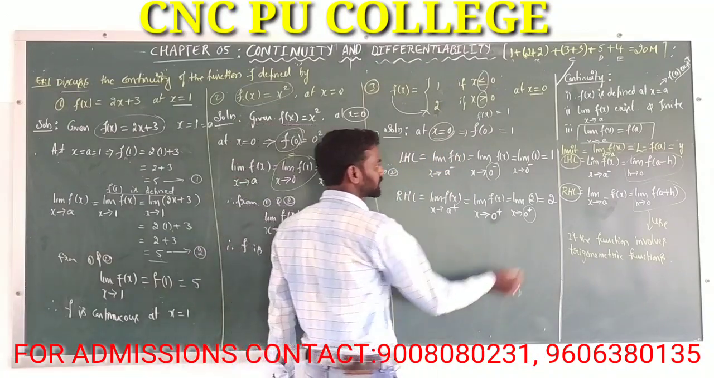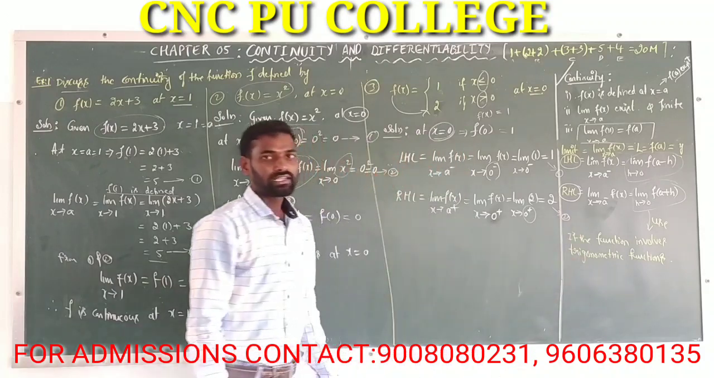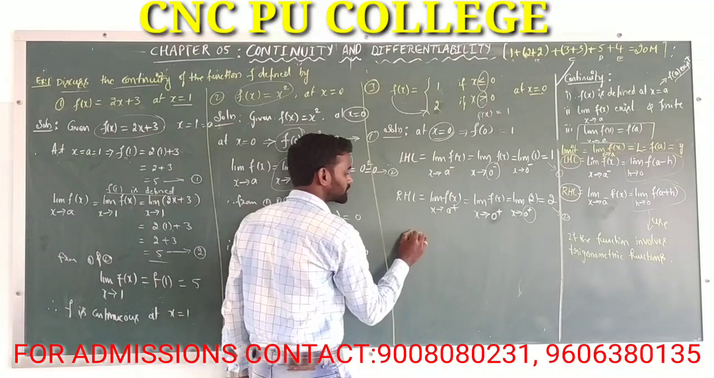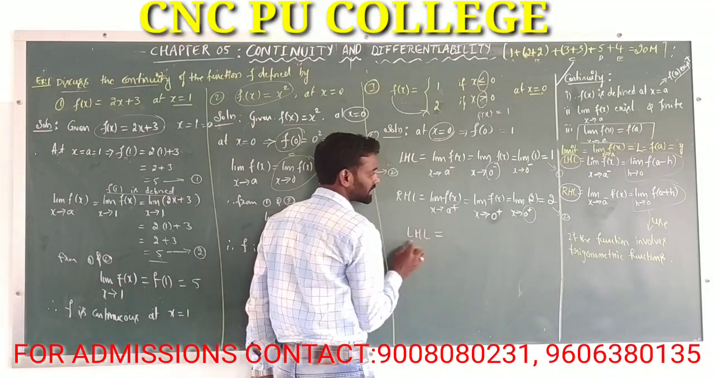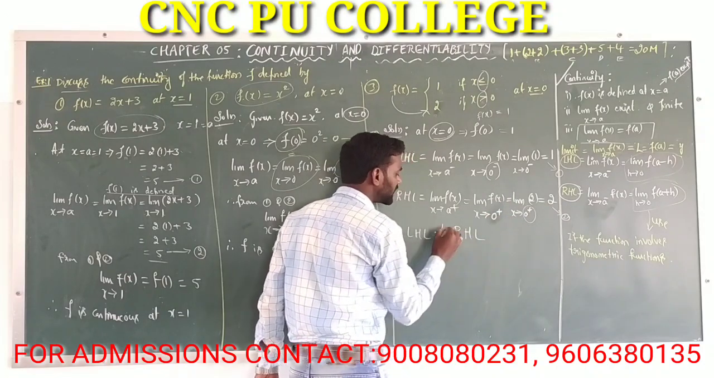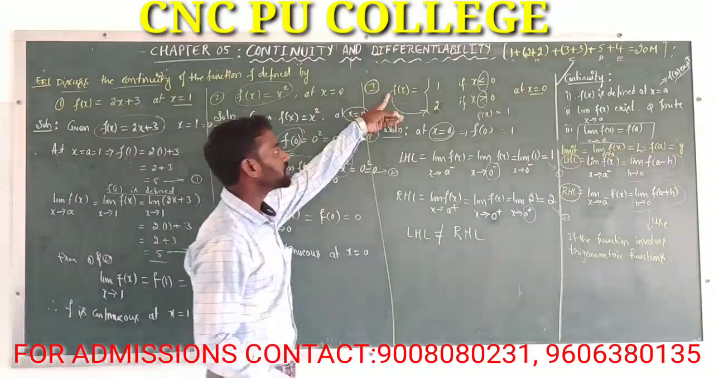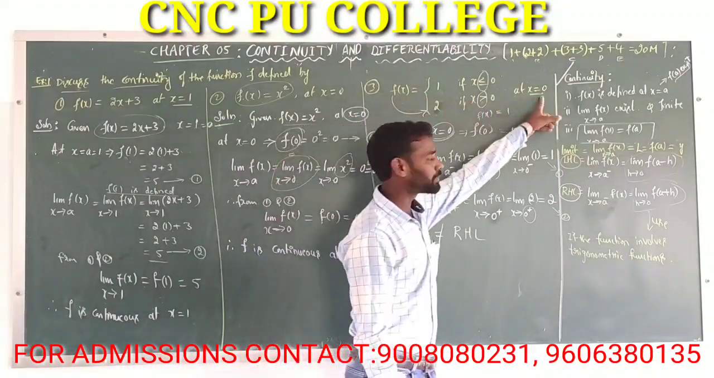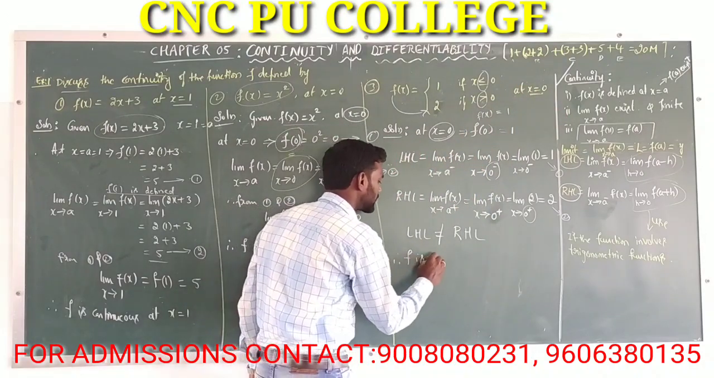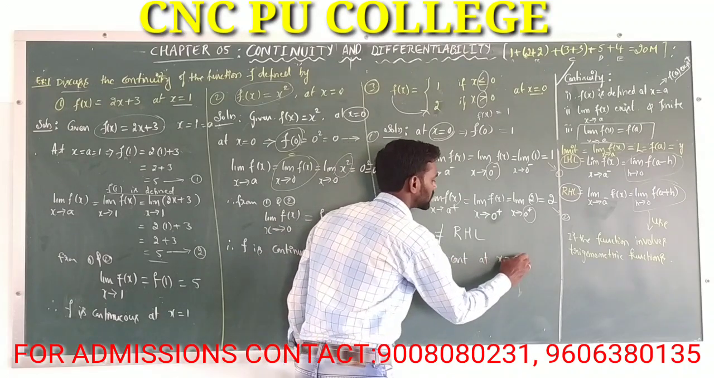Here observe, this is equation number 1, this is equation number 2. Are these two conditions equal? Left hand limit is equal to right hand limit? Here in this case LHL is equal to 1 and RHL is equal to 2. These two are not equal. Not equal means this function is not continuous at this particular point x is equal to 0. Therefore f is not continuous at x is equal to 0.